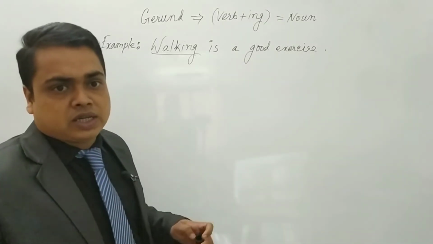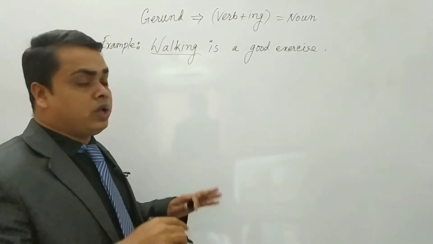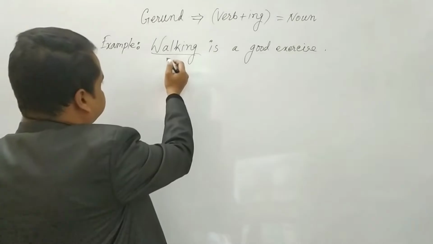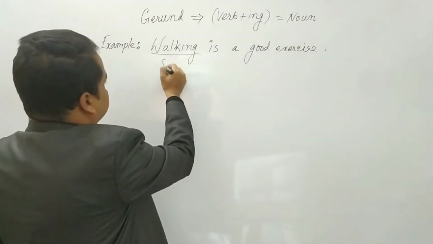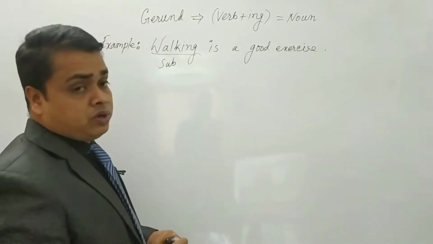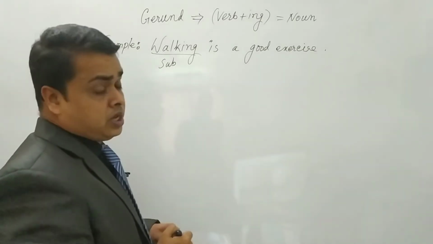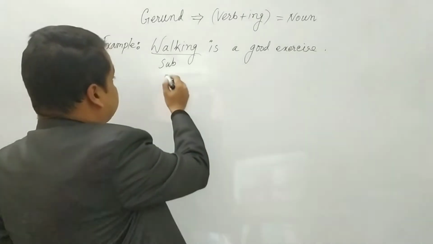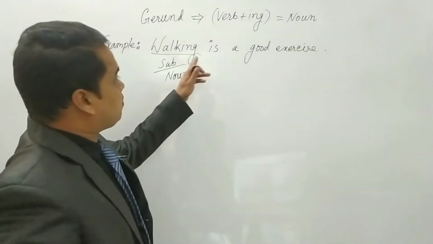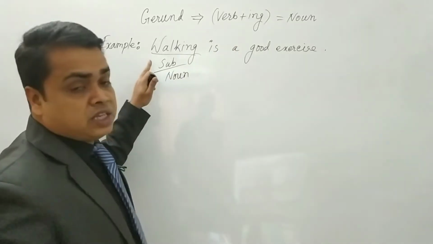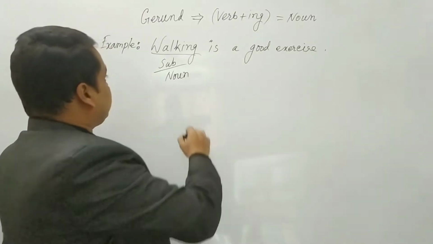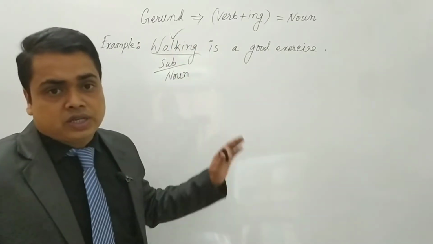You know that all the subjects and objects are called nouns. So here it will be the subject, and as per the subject, we know that all subjects are nouns, so it is a noun here. So we can call it a gerund, because it is verb plus ing and at the same time it is working as a noun. So it is called gerund.